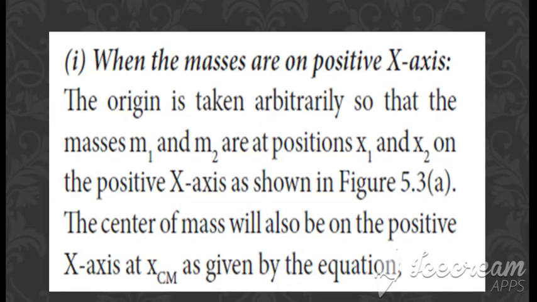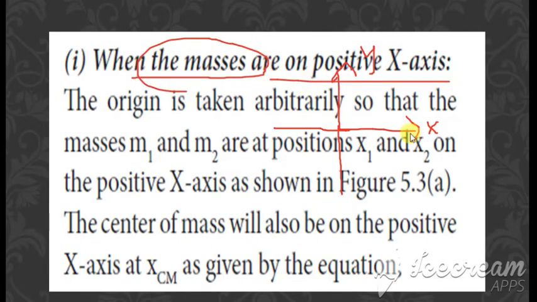First, let us consider that the masses are on the positive x-axis. We'll be considering the x and y axes. Here, this is the x-axis and this is the y-axis. Both are positive here, and this is negative x and negative y. So what we are going to take is the case when the masses are on the positive x-axis. In this positive x-axis itself, we are going to consider the two masses.